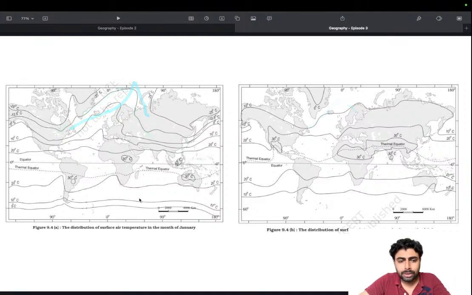This is a factual understanding, but with the specific heat concept also you can solve this question. But pay attention to diagrams like these, because in 2023 UPSC asked a lot of questions based on these diagrams only, and I'll show you how in the coming questions. So try to get basic terms like isotherms, isobars, and the pressure gradient force. You need to have a basic idea about that.